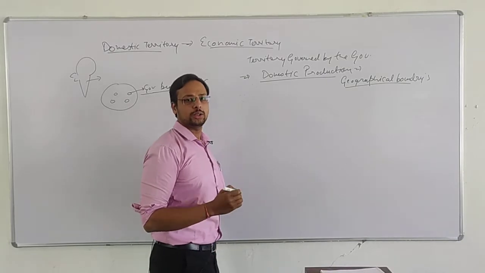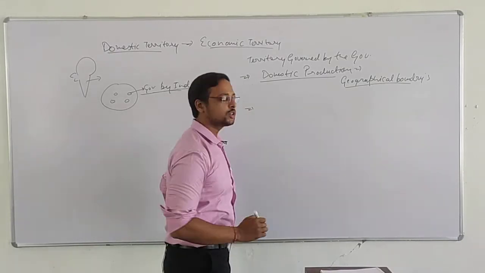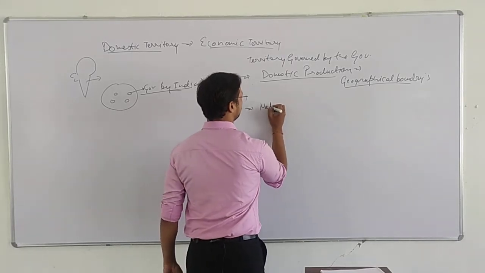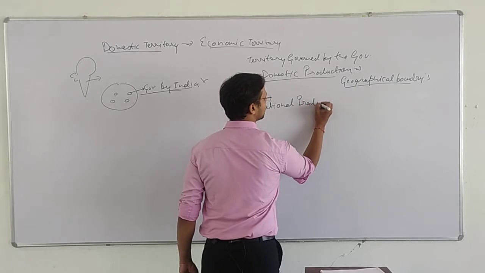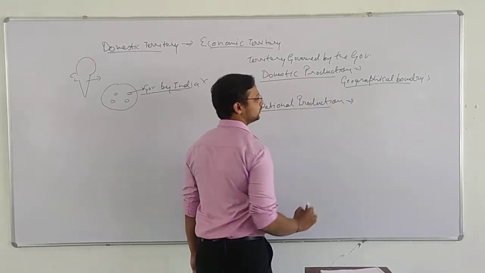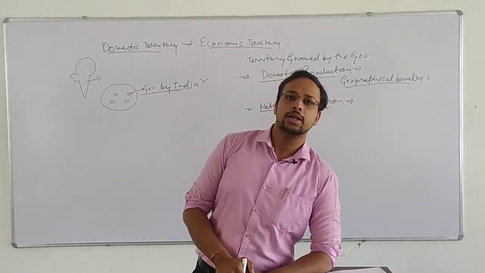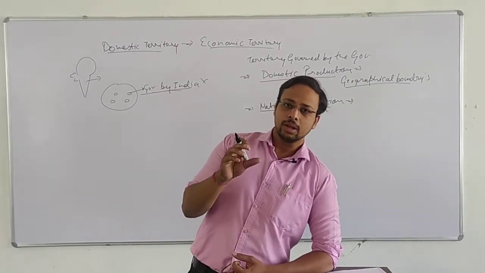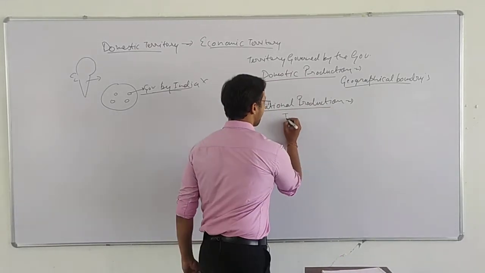After domestic production, there is another aggregate which is known as national production. So what is national production? National production is the production done by the Indian factors.